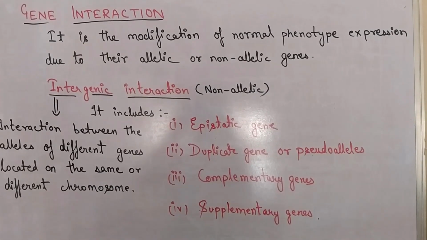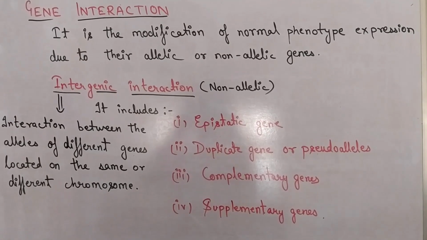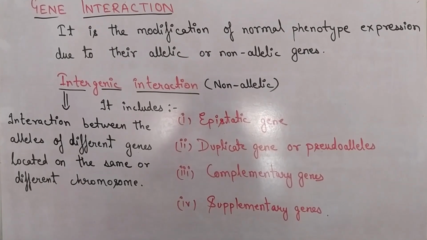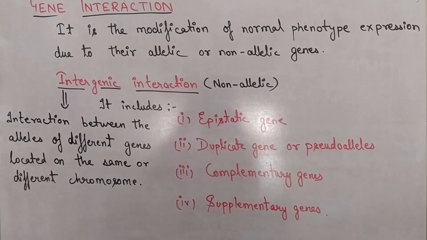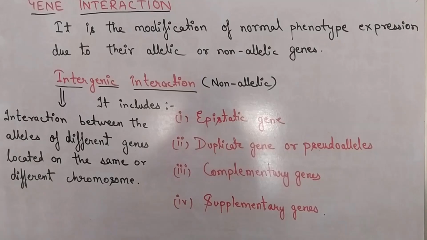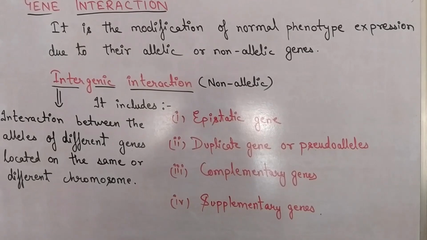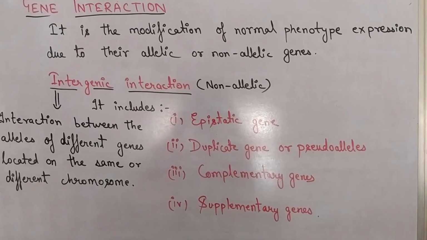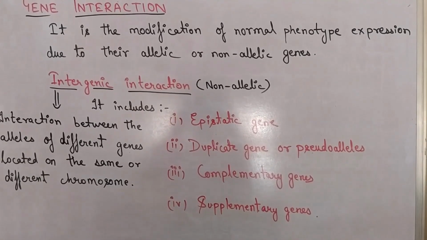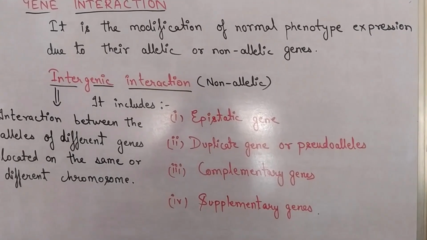Today we are going to discuss non-allelic gene interaction, which is also known as intergenic interaction. Intergenic interaction की definition देख लेते हैं हम लोग. Interaction between alleles of different genes located on same or different chromosome. So here are two different genes which interact with each other and expression is changed. We are going to discuss four phenomena of this topic. First is epistasis, second duplicate gene or pseudoalleles, third is complementary gene, fourth is supplementary gene.